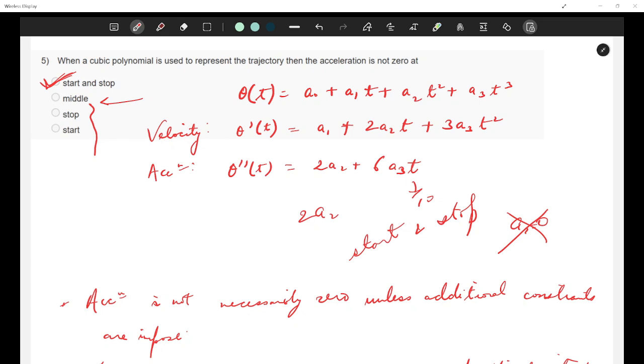Can you repeat the question and the options? The practical problem of using a cubic polynomial to represent a trajectory is that the acceleration is not zero at the start and stop. Acceleration is zero at the start and stop. The acceleration has constant value throughout the motion. There is discontinuity in velocity.